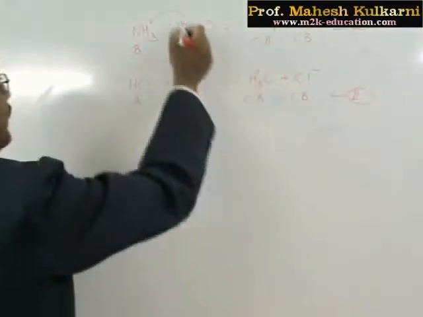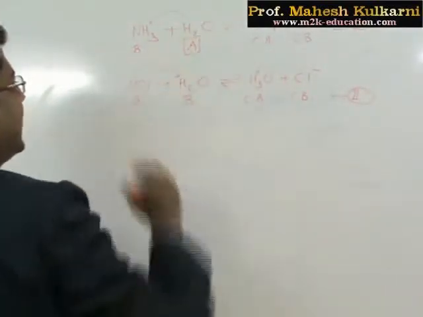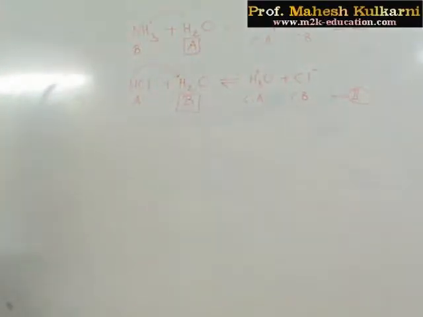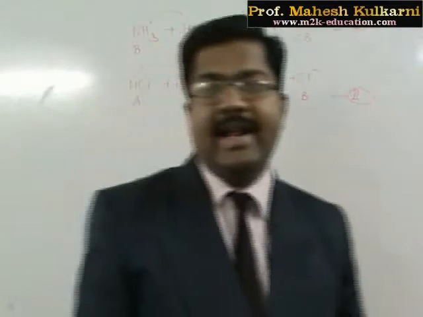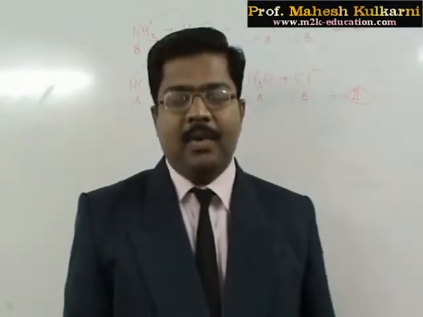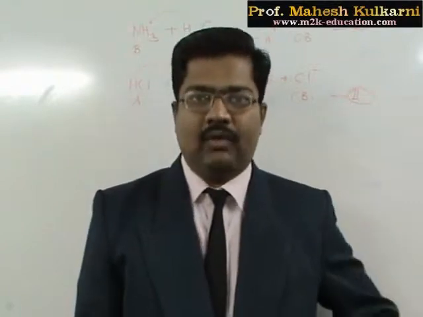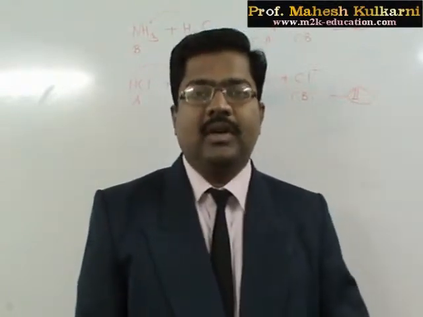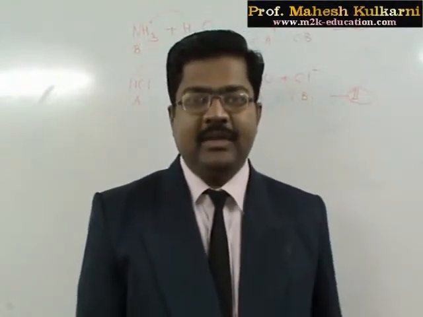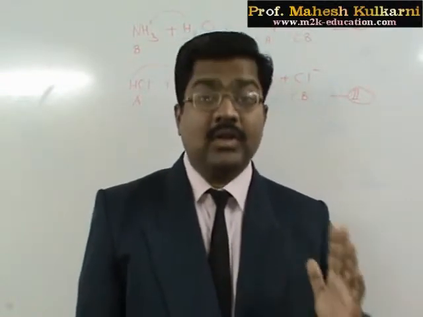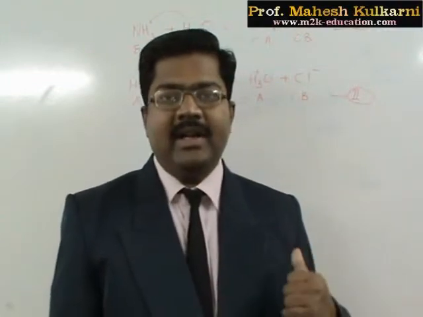Just observe, in the first reaction water is used as acid, in the second reaction that same water is used as base. The substance which is showing both acidic and basic characteristics is called an amphoteric substance. So here we get the amphoteric nature of water. This way water works as amphoteric in nature. So these are the plus points of the Arrhenius concept and the Lowry-Bronsted concept.